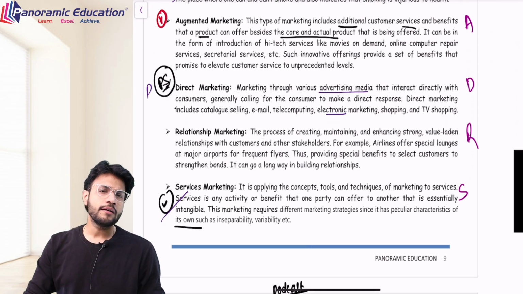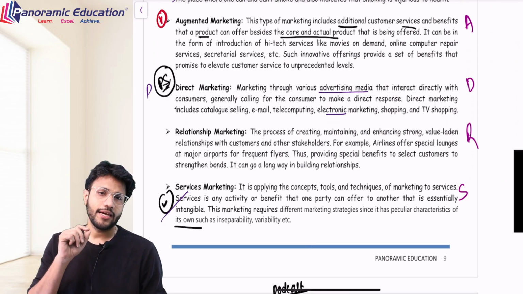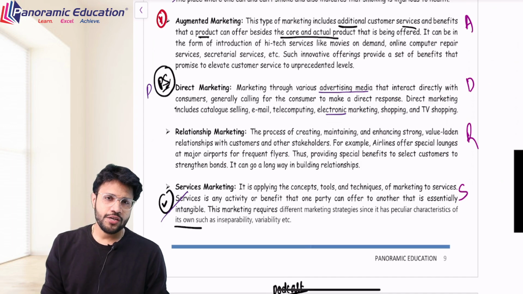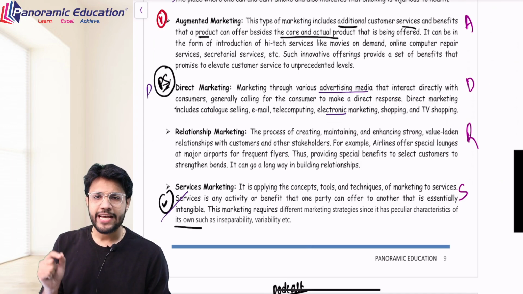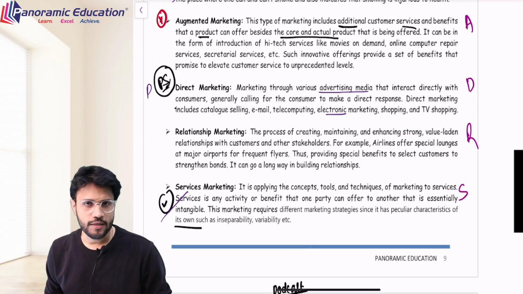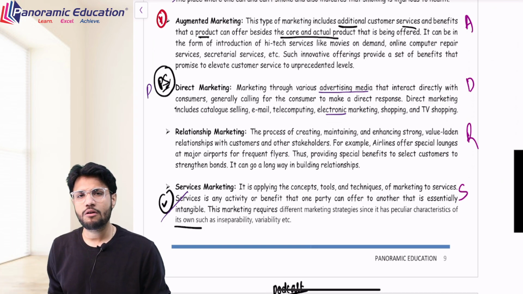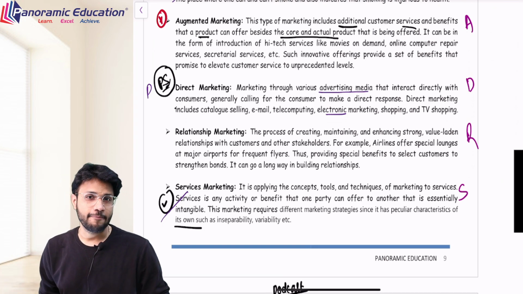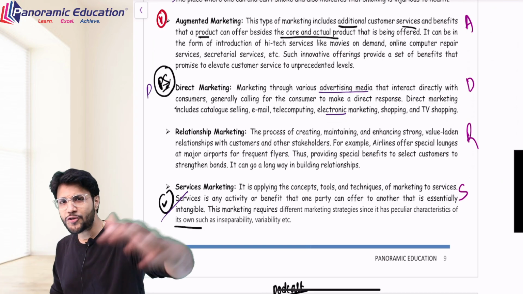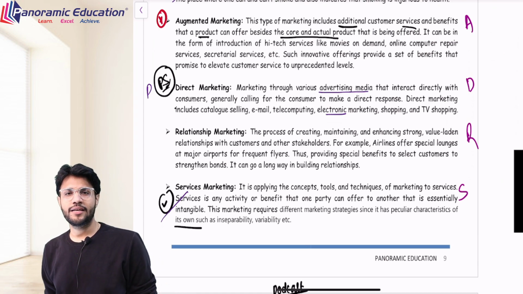Well, I heard a story where it is told that the Cred application gave some extra benefit to their credit card holders. When the Sunburn party was organized in Goa, at that point of time, there was a huge queue for everyone other than Cred holders.